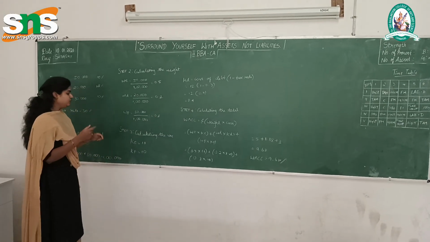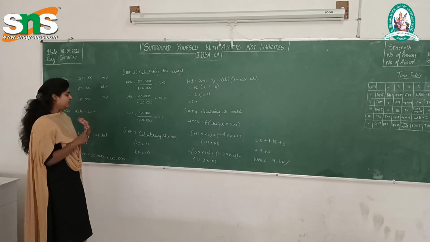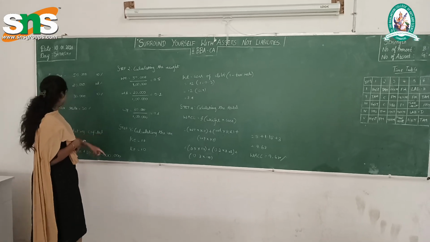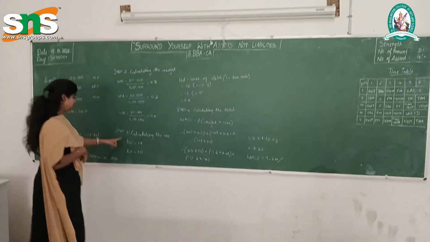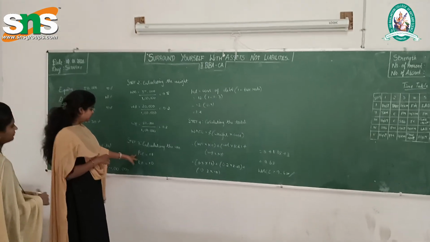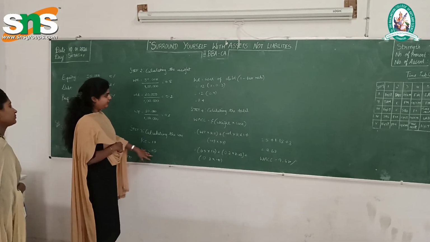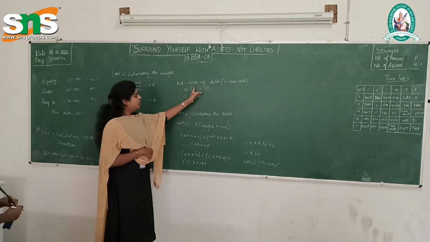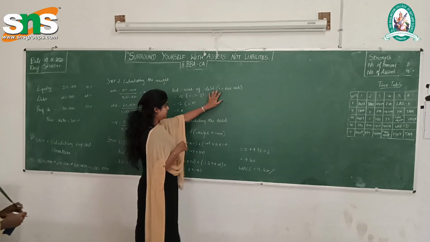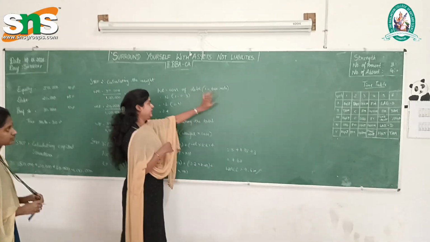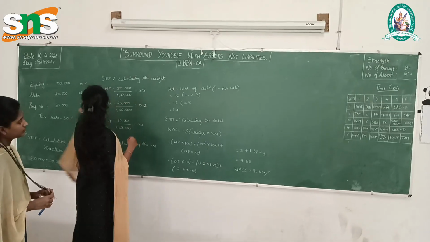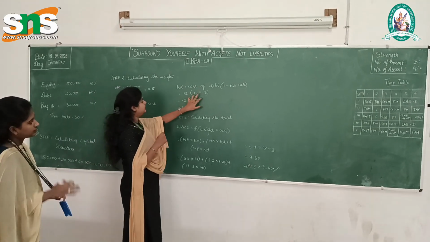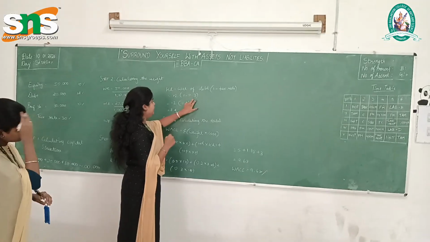Next, we calculate the cost of debt after tax. The cost of debt is 12% multiplied by (1 minus 0.3), as the tax rate is 30%.